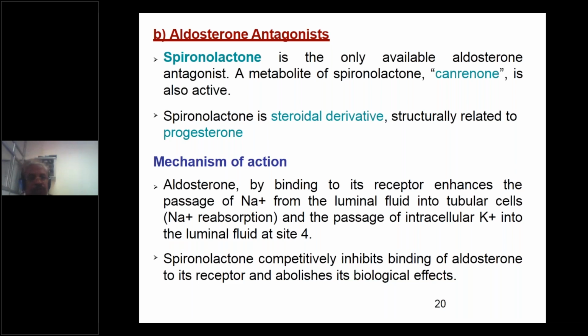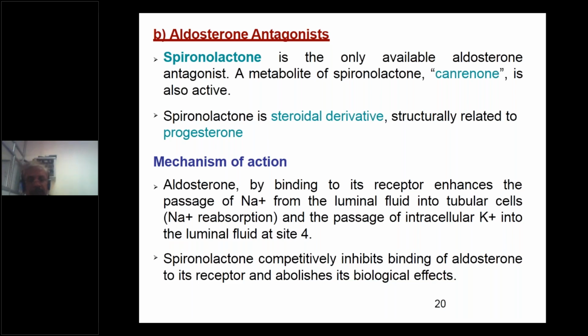Okay. Aldosterone binds to its receptor. The aldosterone antagonist, for example spironolactone, acts by binding to its receptor, so it enhances the passage of sodium ion from the luminal fluid into tubular cells, where sodium reabsorption is taking place, and the passage of intracellular potassium ion, K plus, into the luminal fluid at site 4.